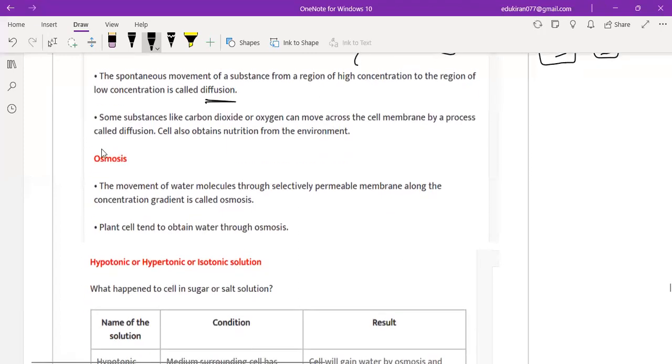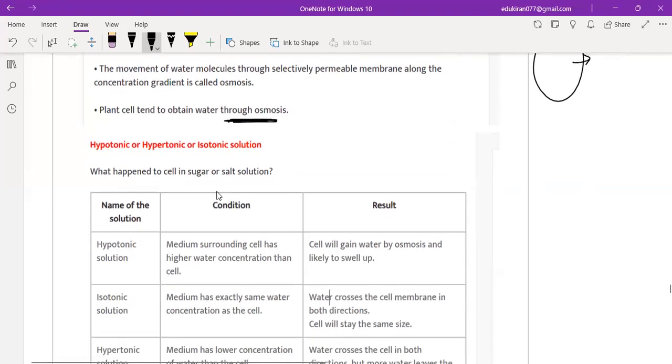Okay. Now osmosis, again a process. The movement of water molecules through a selectively permeable membrane along the concentration gradient is called osmosis. So over here, if the water is coming inside the cell, this is basically osmosis. If I'm sweating, my water is coming from my body through my skin. So that is called osmosis. So movement of water molecules through a permeable membrane along the concentration gradient is called osmosis. Clear? Yes, ma'am. Plant cells tend to obtain their water through osmosis only.